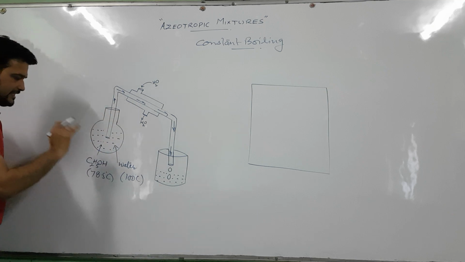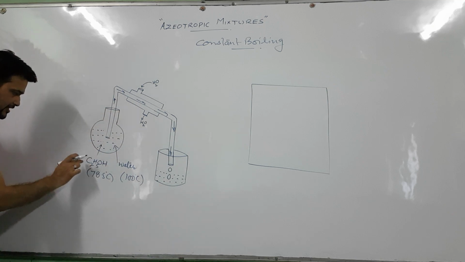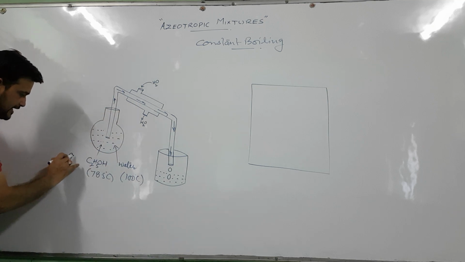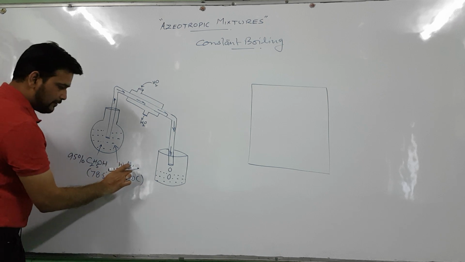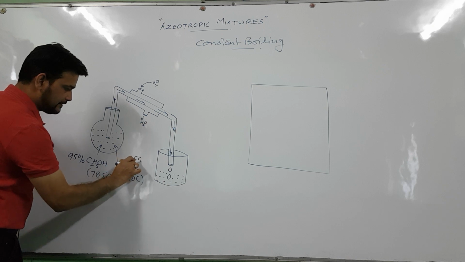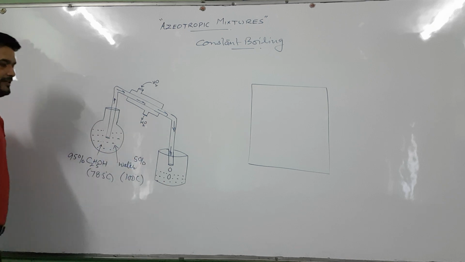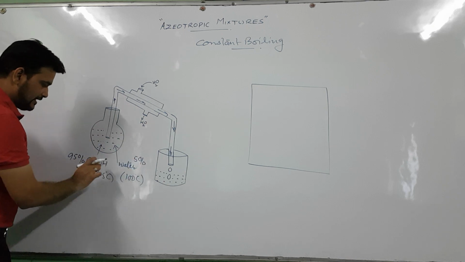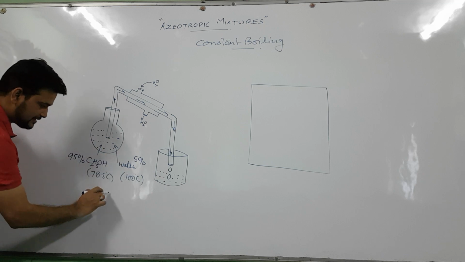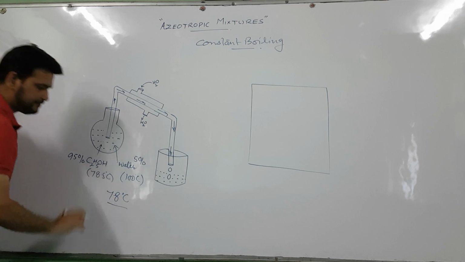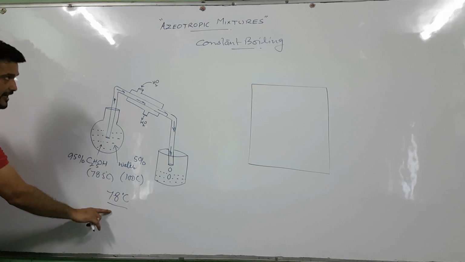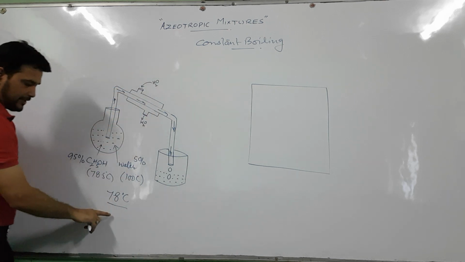But there is a noteworthy point that when ethyl alcohol is 95% and water is about 5%, then this mixture attains 78 degrees Celsius temperature, and this is the constant boiling temperature.